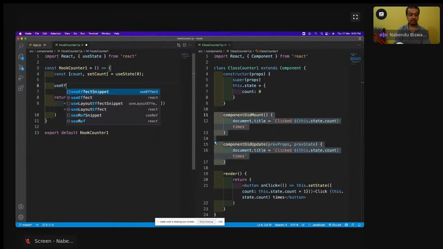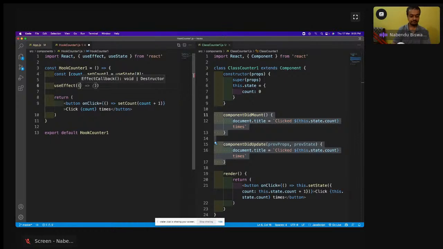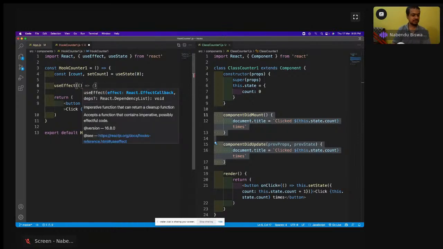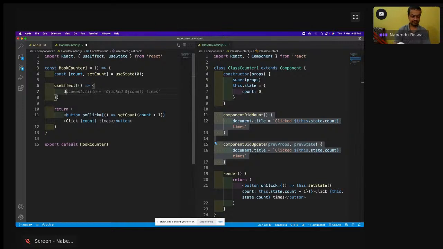Okay, useEffect hook, again it will be imported. Then I'll write it like this, and document.title, "click 0 times". I've done this thing.